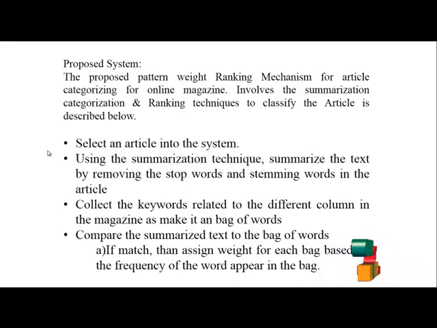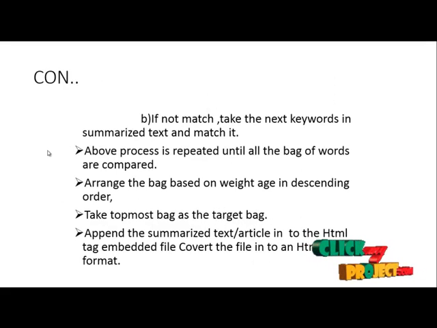After this, the matching of the bag of words with the original user input is processed. If a match occurs, the ranking is generated for the bag of words by the frequency of occurrence in the file. If the matching does not exist, the next word in the bag of words is fetched and the ranking process is generated. The above process is executed till all the bag of words is compared with the original user text file. After generating the rank, these words are arranged in descending order, and after this arrangement the rank for the user input is processed.